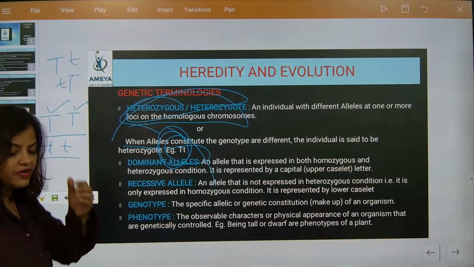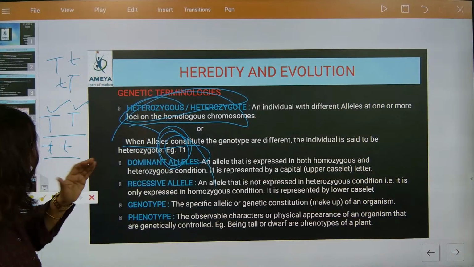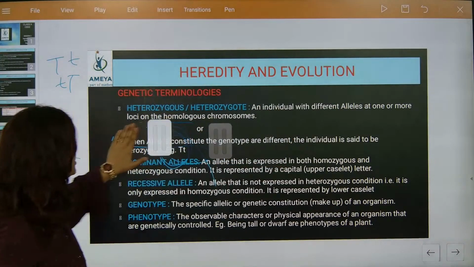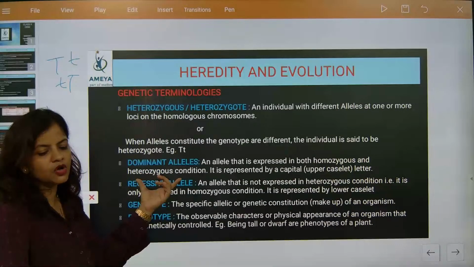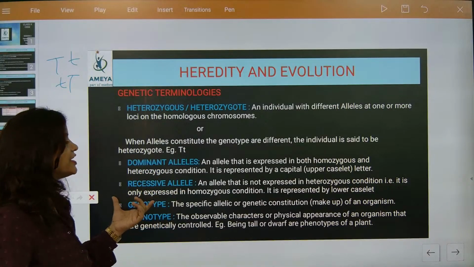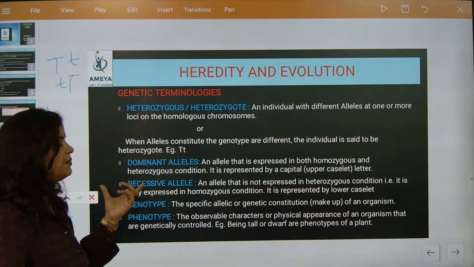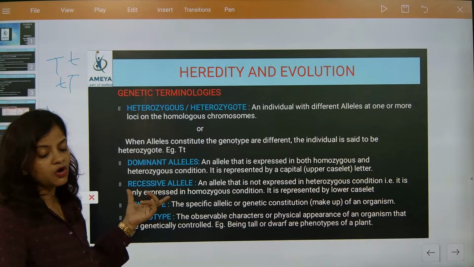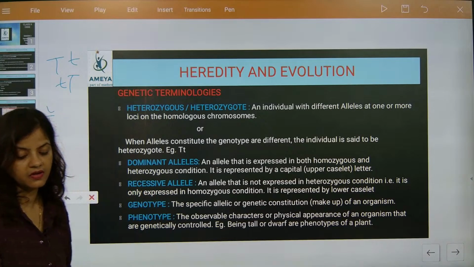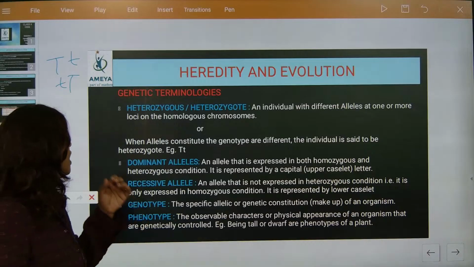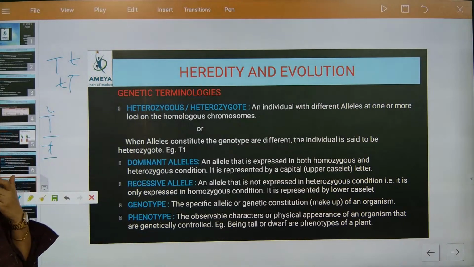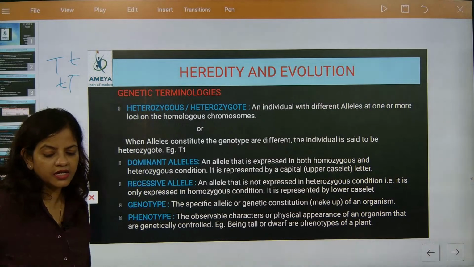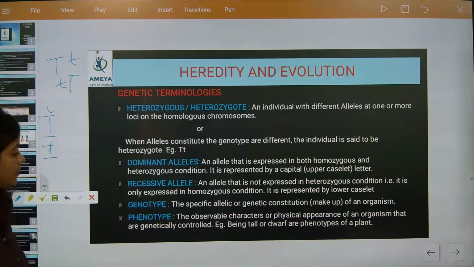Yes, so that was very important. Everybody understood now. So the dominant allele, the one which will be expressed, is called dominant. The one which cannot be expressed, which only a pair will be able to express, is called recessive. Understood? Recessive. No doubt.